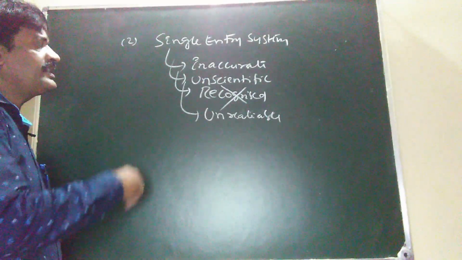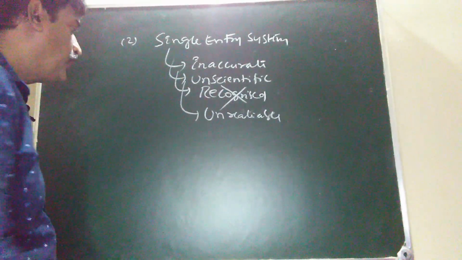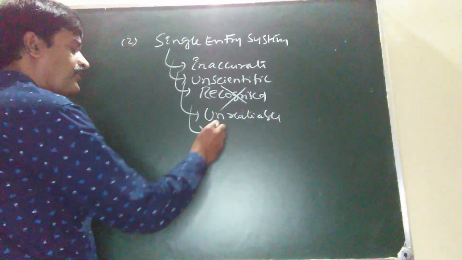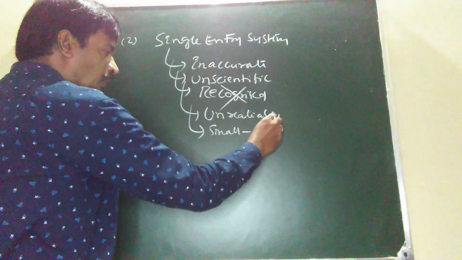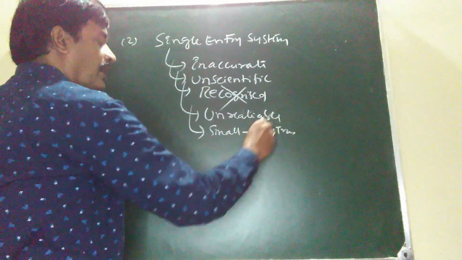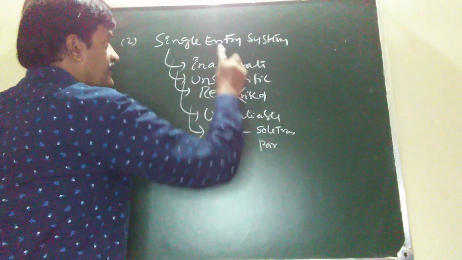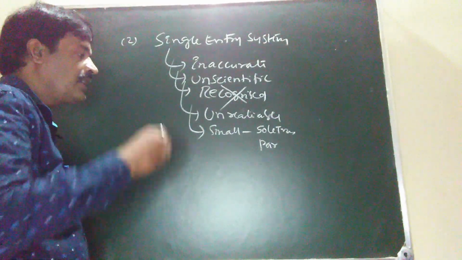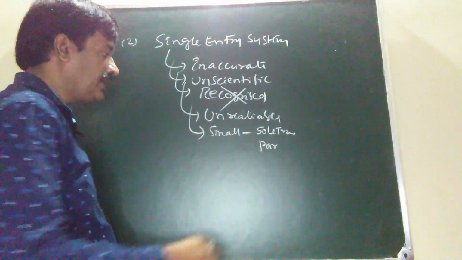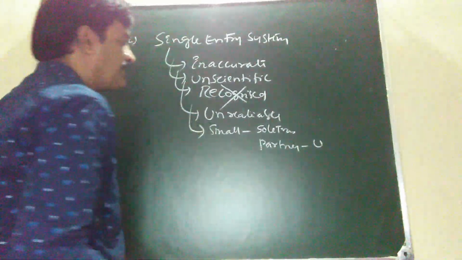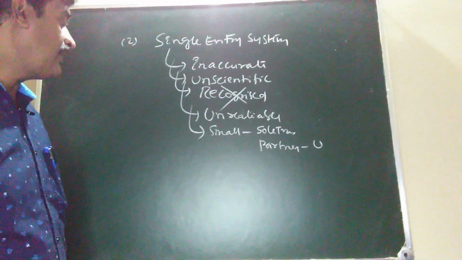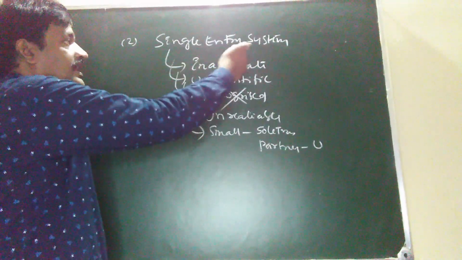Generally, this single entry system is adopted by whom? It is adopted by very small business concerns, that is small sole trading concerns, and also by partnership concerns, that is unregistered partnership concerns, which are recorded on the basis of single entry system.